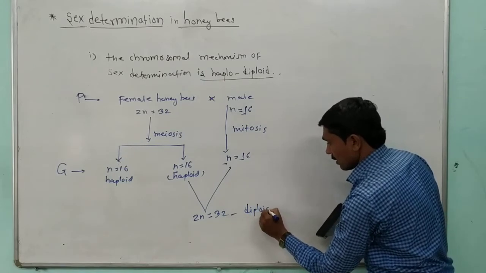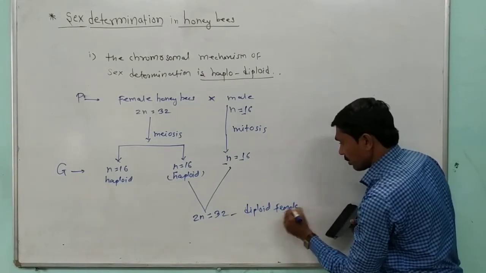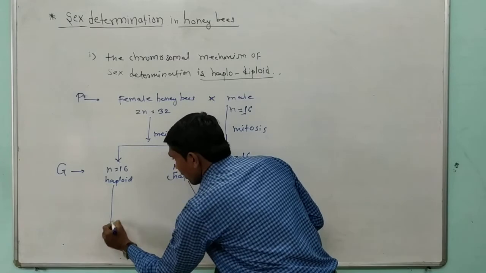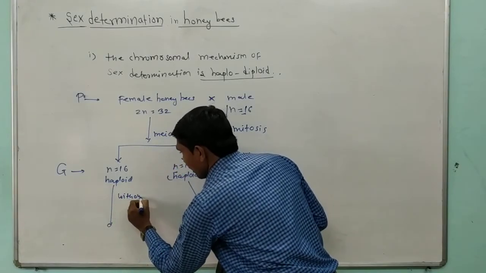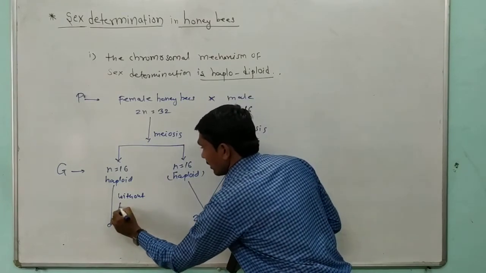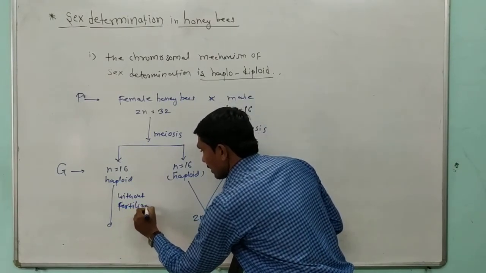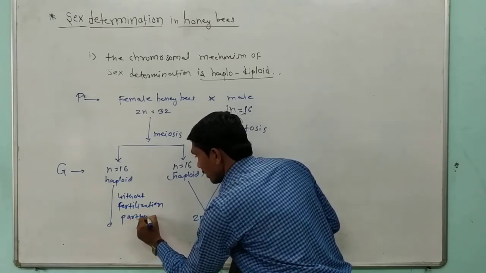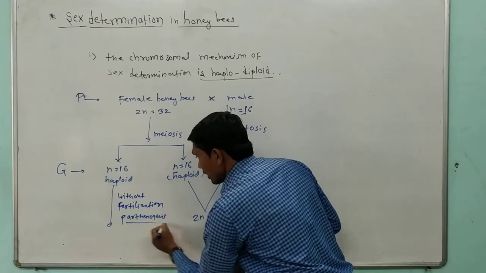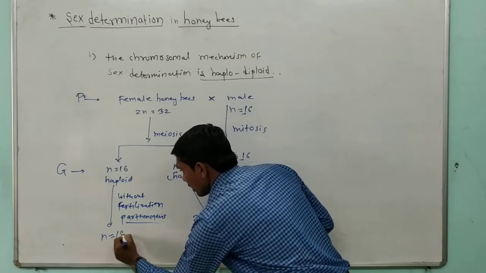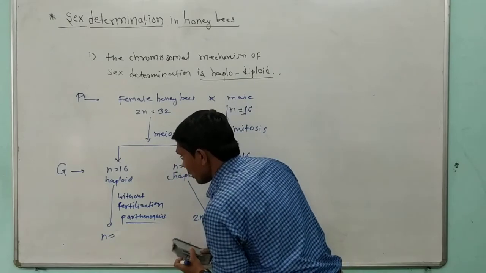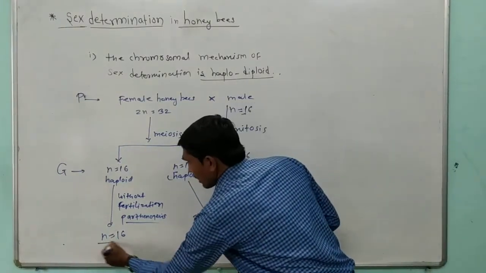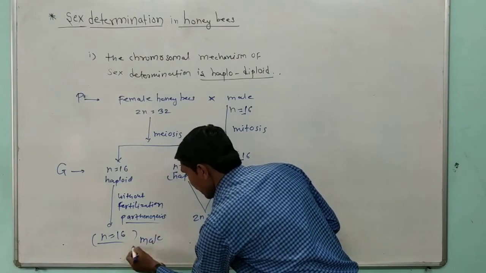And here, without fertilization, because they are the male, the process is called parthenogenesis. Here n is equal to 16, that is the haploid number of chromosomes. This is the male honeybee, also called the drone.